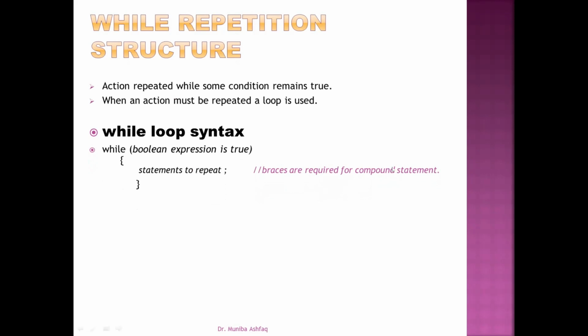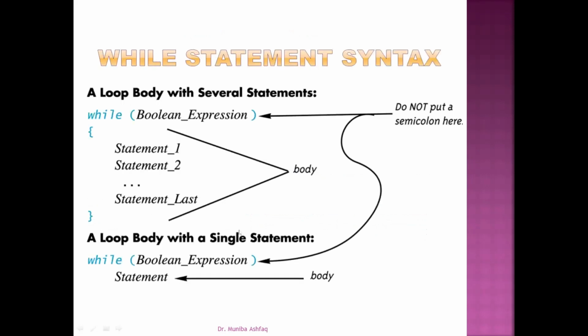If you have a compound statement or multiple statements, then you have to write those statements within these curly brackets. But if you have a single statement, then there is no need to write the curly brackets. And you must observe that we do not put a semicolon here and here.